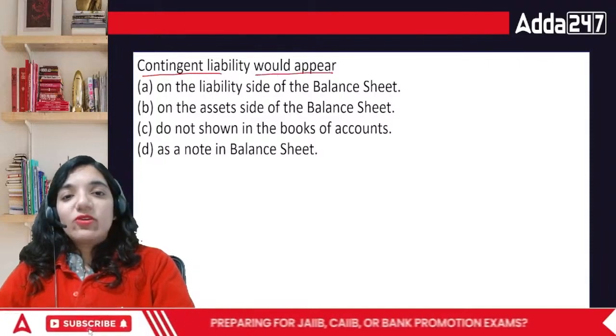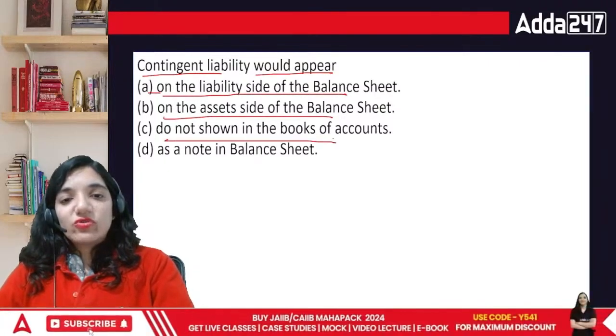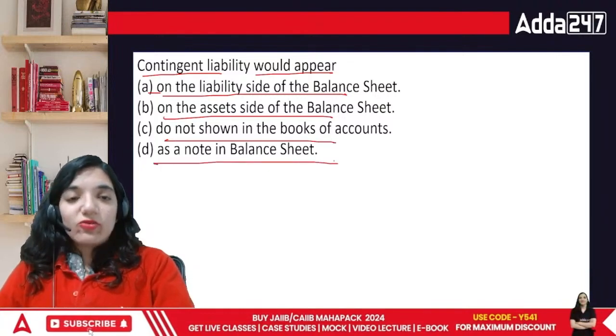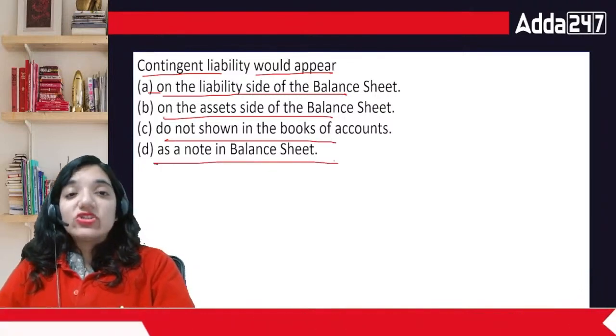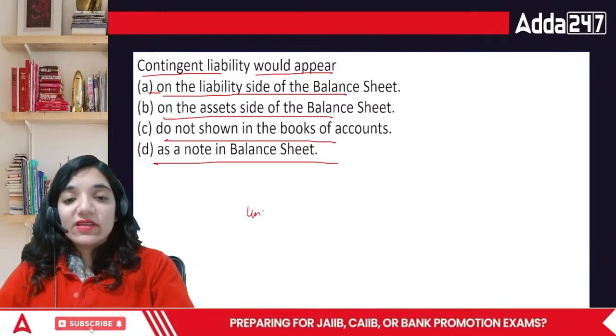Contingent liability would not appear on the liability side of the balance sheet. It is not shown in the books of accounts, but as a note in the balance sheet. Contingent liabilities are those liabilities which are highly uncertain in nature.